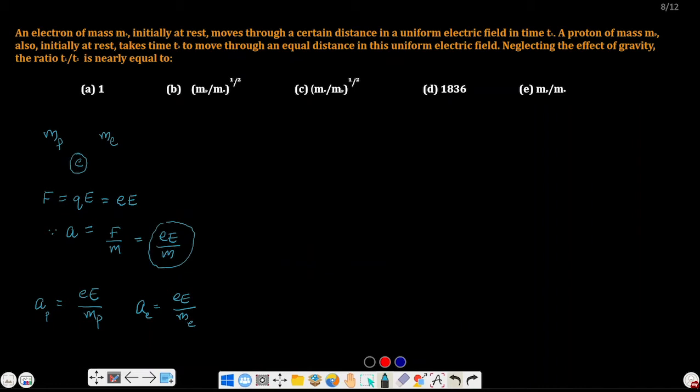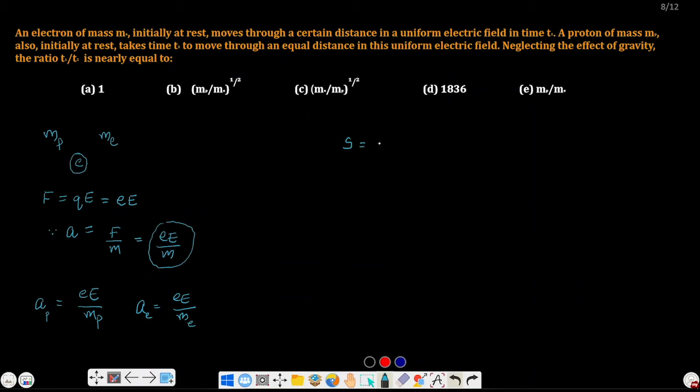Now the question says within a time t1, the electron covers a particular distance. The proton also covers the same distance starting from rest within a time t2, and we are asked to find the ratio of t1 to t2. So let us find the distance traveled by the electron.